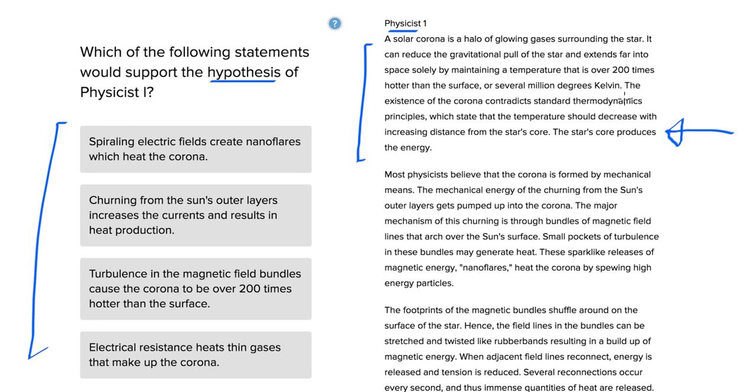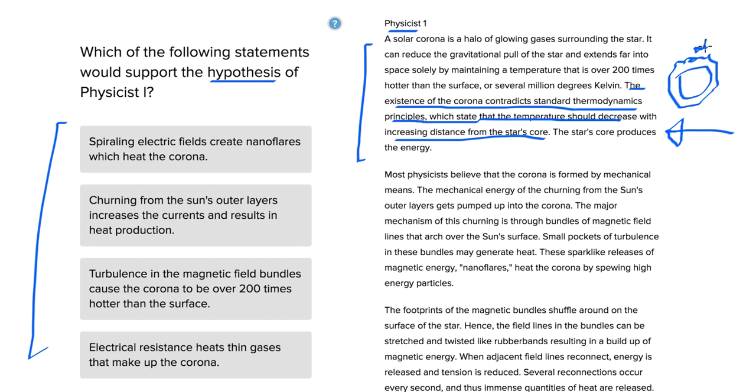In this case, we're saying that the existence of the corona, which is this halo of glowing gases surrounding the star, right? The existence of the corona contradicts standard thermodynamic principles, which state that the temperature should decrease with increasing distance from the star's core. So rather than seeing a colder outer corona here, what you see is this area further from the surface is hotter.